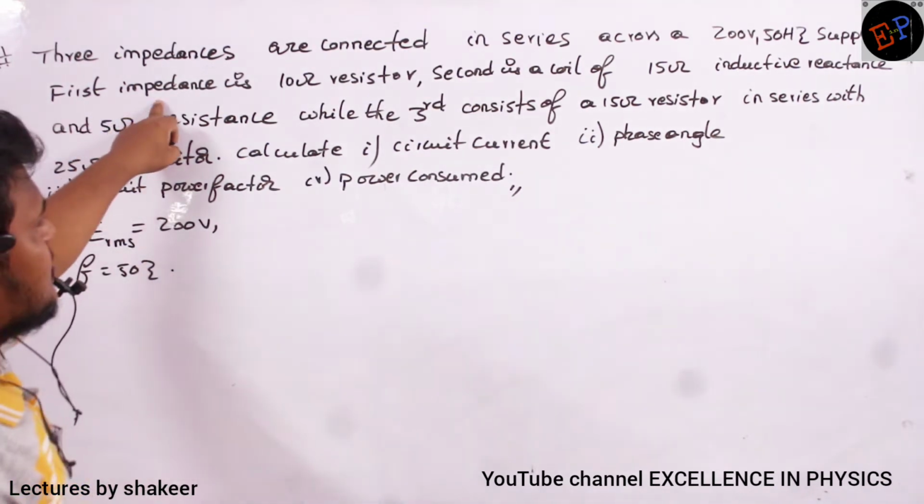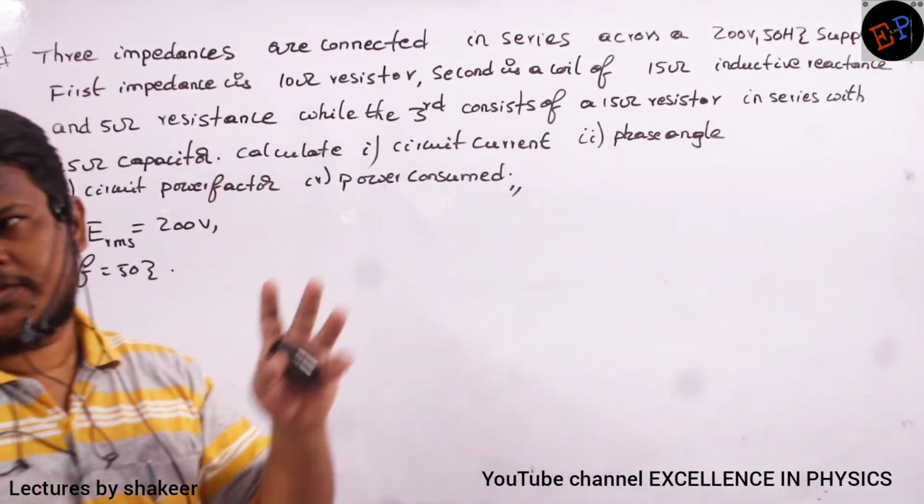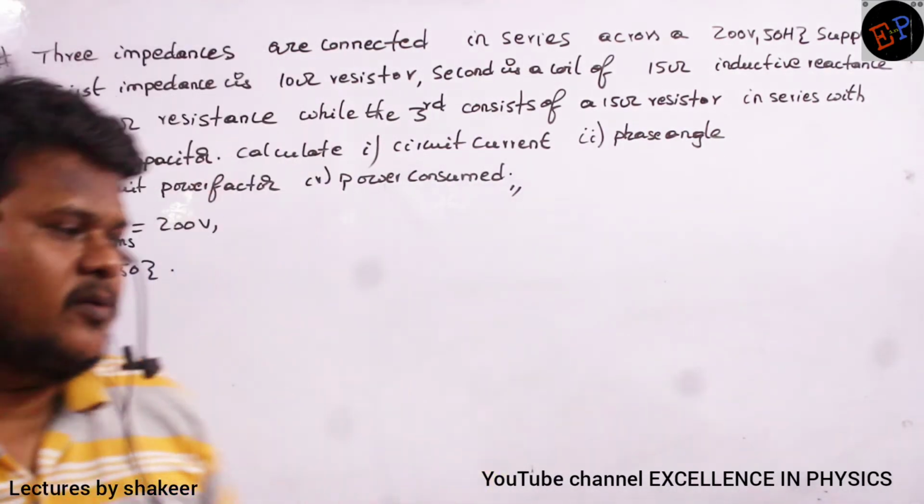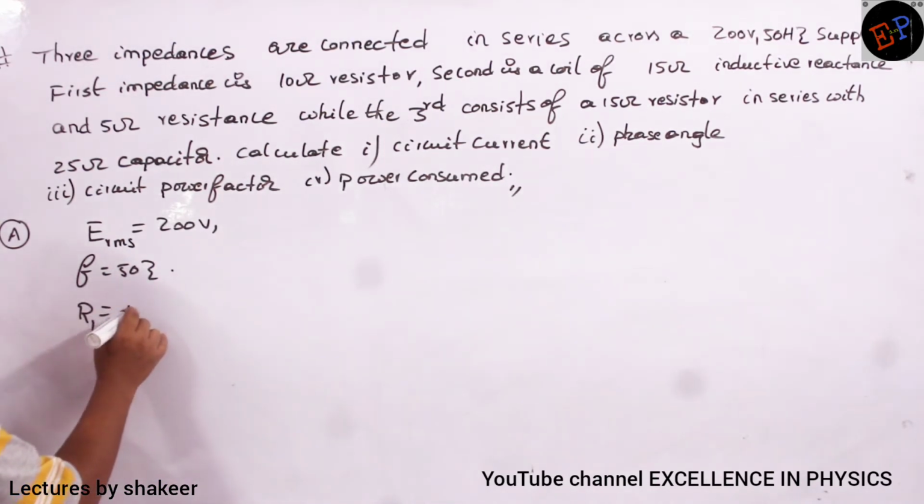The first impedance is a 10 ohm resistor. A 10 ohm resistor means it is pure resistance only. Let us call it R1, and the R1 value is 10 ohms.